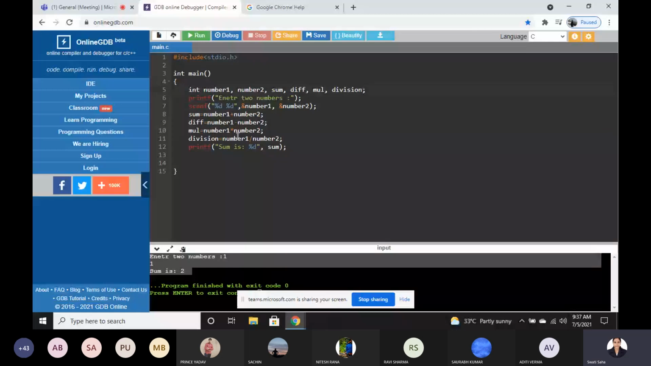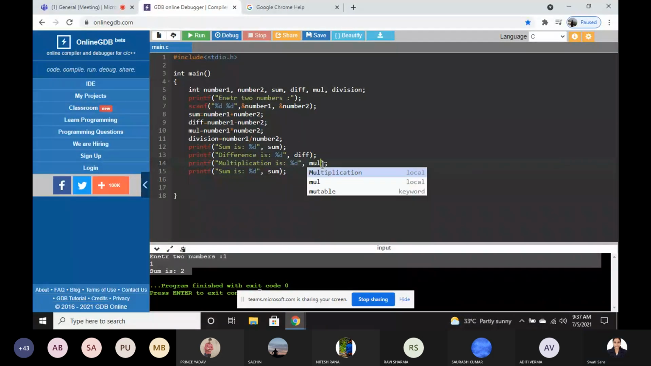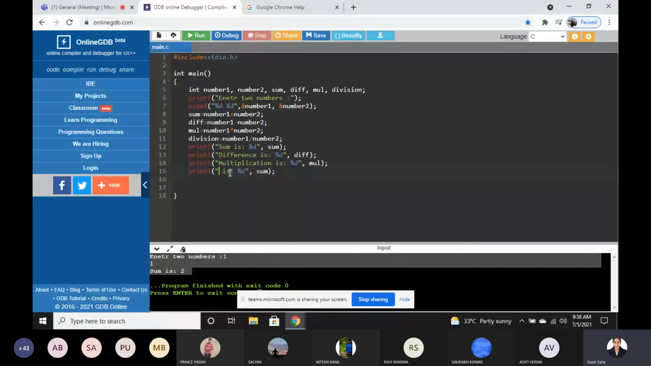Now, what do you want? We just want to print the difference, multiplication and division, for example. So what we have to do? Difference is %d, diff, multiplication is %d, comma mul, and division is %d, this division. Okay.